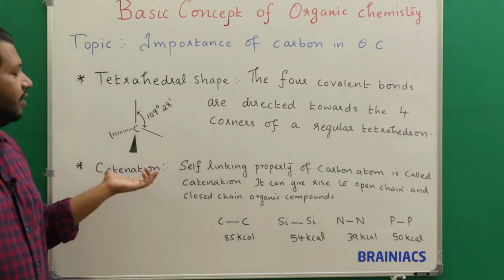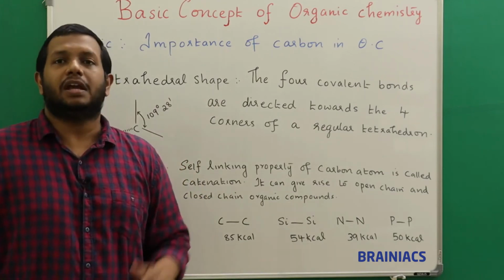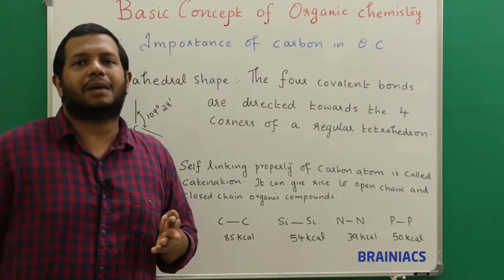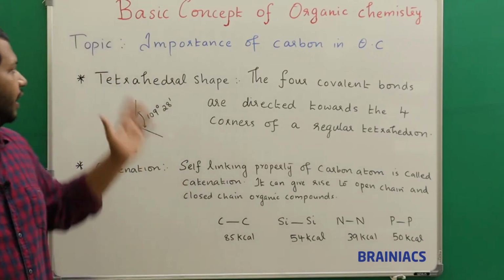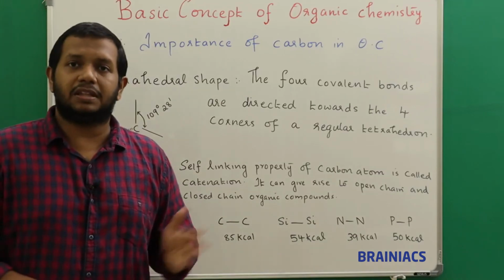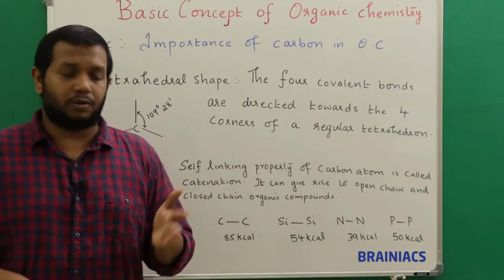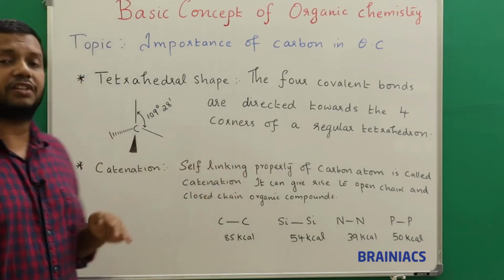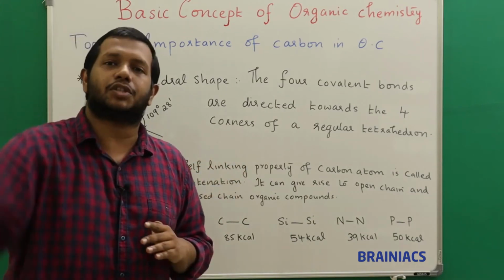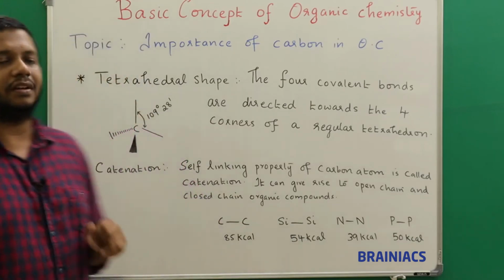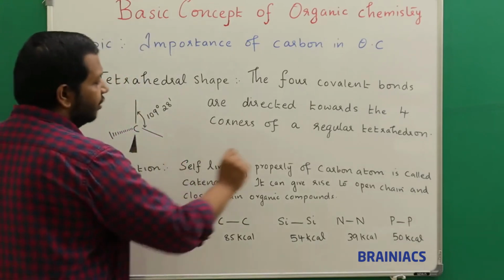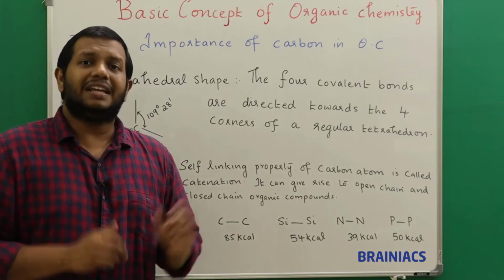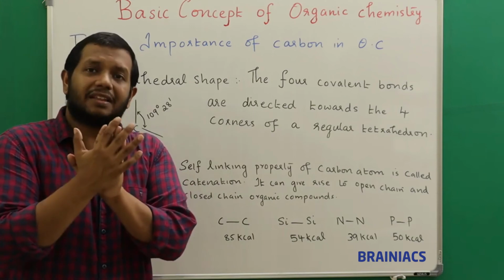Okay, next one, catenation, the most important property. Whenever in the exam they give 4 options, why carbon forms the backbone of organic chemistry, they will give option A, tetrahedral shape, option B, tendency to form multiple bonds, option C, tetravalency, and option D, catenation. I will always say go for catenation. I will tell you the reason. Listen here. Catenation means the self-linking ability of the carbon. It can link always with the same element.